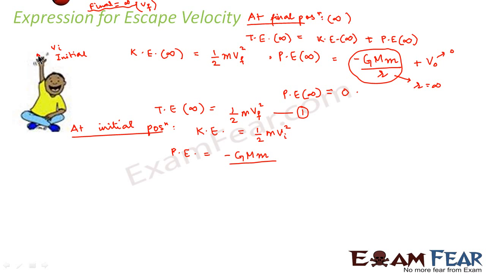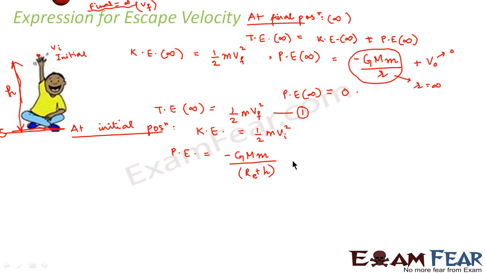So let us suppose that this point where he is holding and where he is sitting is the surface of the earth, right? This is the earth's surface, and at this point he is holding the ball. So what would be this height? The height of the ball from the earth's surface, let us suppose, is h. So the distance of the ball from the center of the earth would become Re plus h, right?